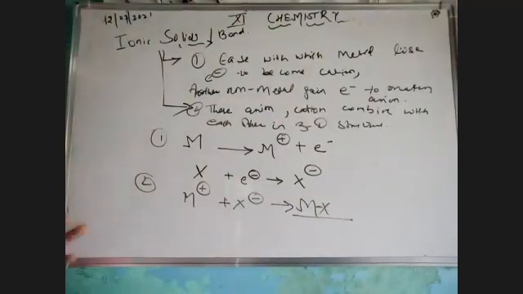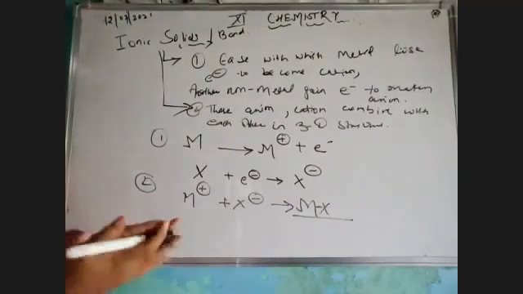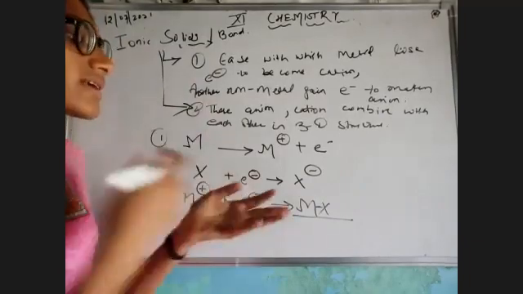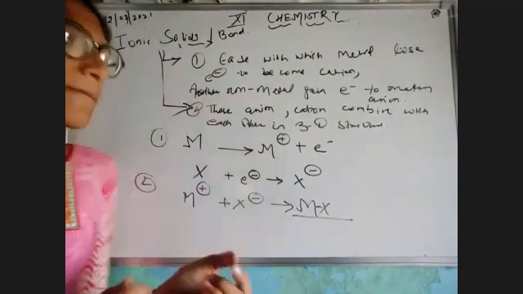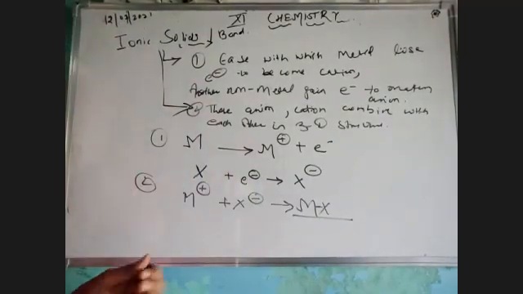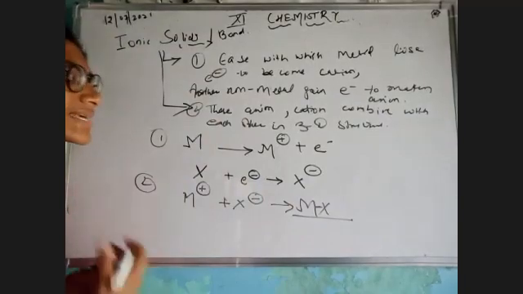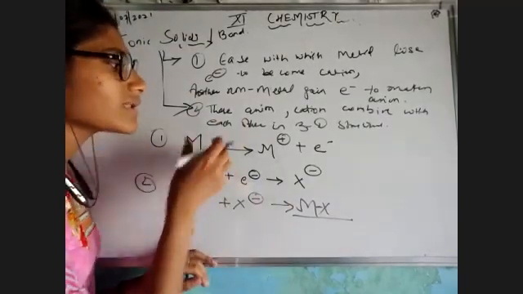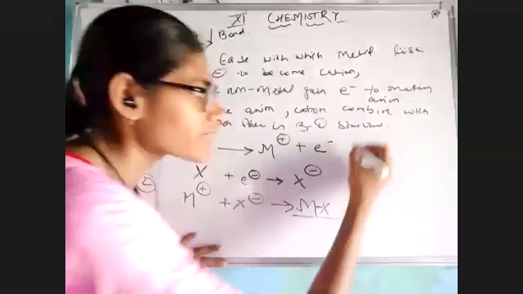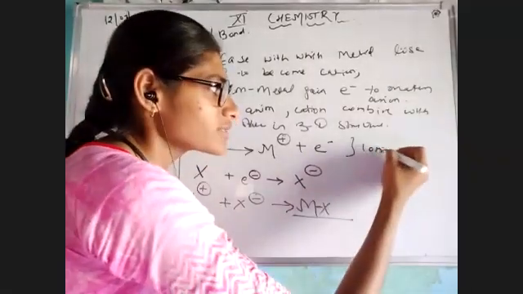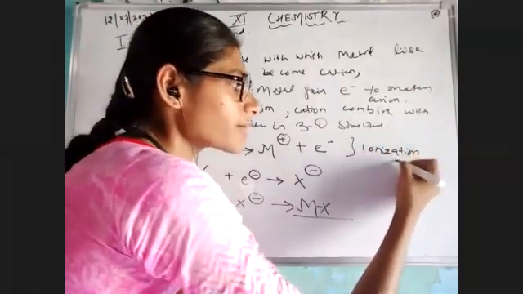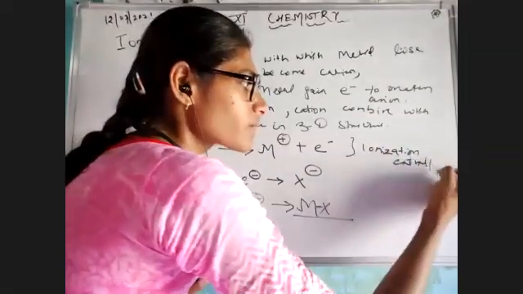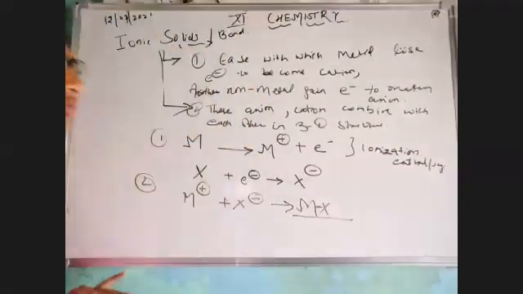Clear? Now we have understood the scenario of how our ionic compound is formed. Moreover, the tendency with which a metal loses an electron is known as ionization energy. Say yes, we have studied this in the third chapter also. This is known as ionization enthalpy. Quite good.